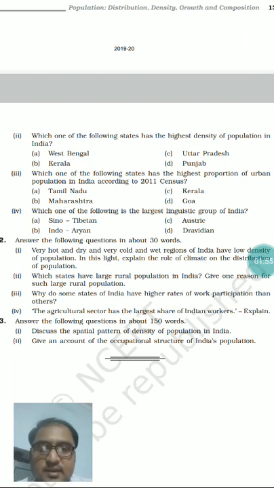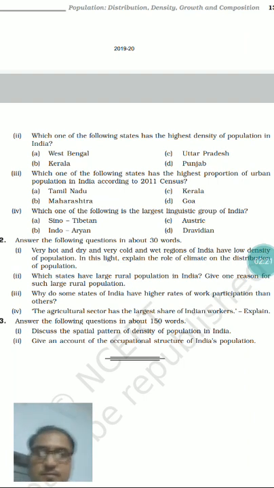For that we need to look, as I already said in the last class, at the appendix. All the statistical data related with census is given in the appendix, and for urban and rural population, percentage wise or absolute number wise, it is given under appendix 4.